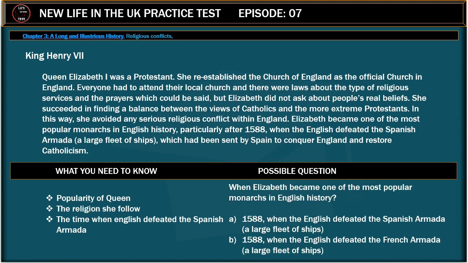Possible question is, when did Elizabeth become one of the most popular monarchs in English history? 1588, when the English defeated the French Armada, a large fleet of ships. Correct answer is 1588, when the English defeated the Spanish Armada, a large fleet of ships.